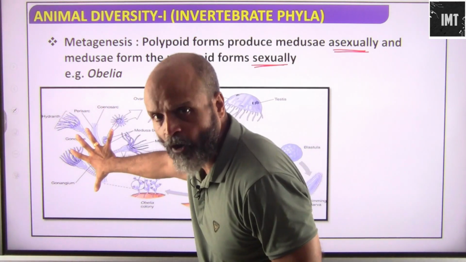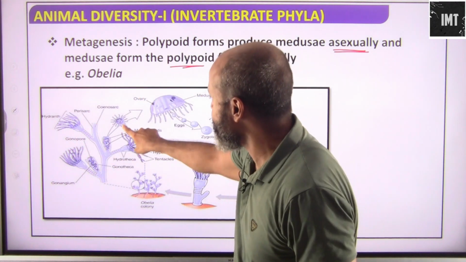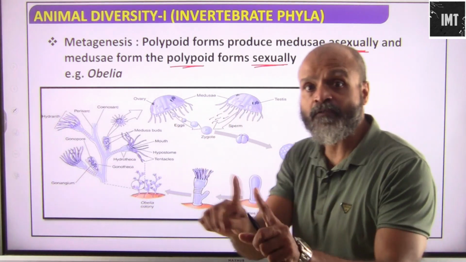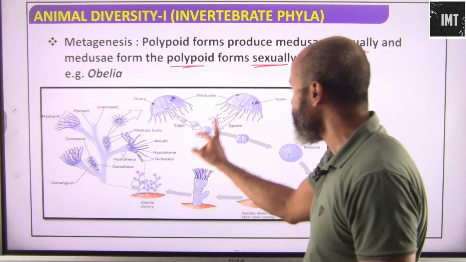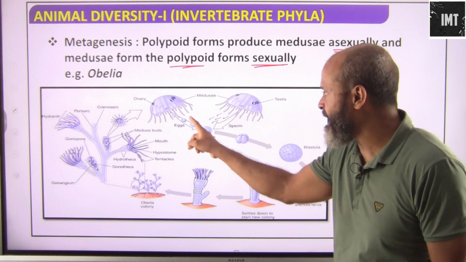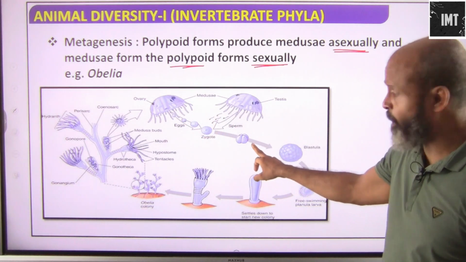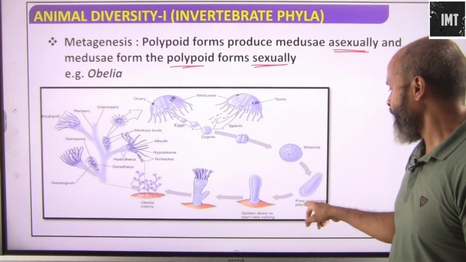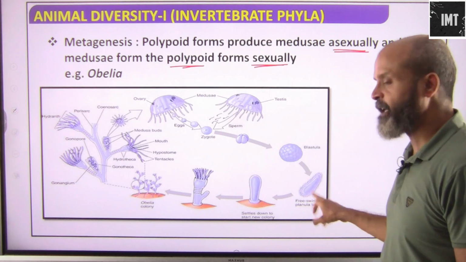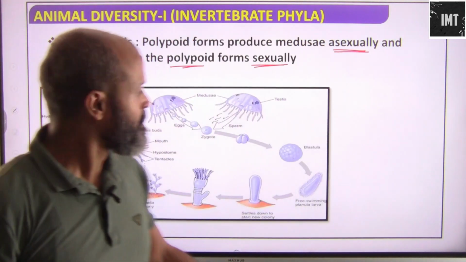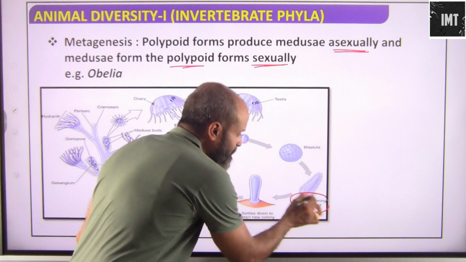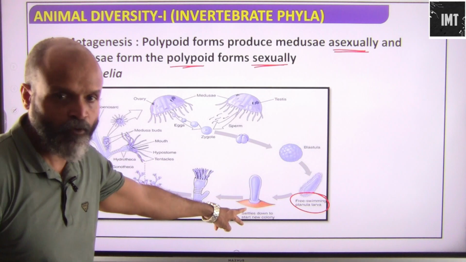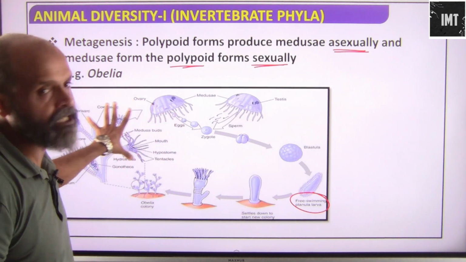Metagenesis is happening. The polypoid is fixed. It will release both ovary and testis, that is male and female parts, in movable, free swimming forms. They will fertilize by releasing eggs and sperms and form the zygote. This keeps on dividing till it forms the blastula, and finally a free swimming planula larva stage. The larval stage here for the polypoid is free swimming. Then it finally settles down on the seabed or the floor, and it develops into a new organism.